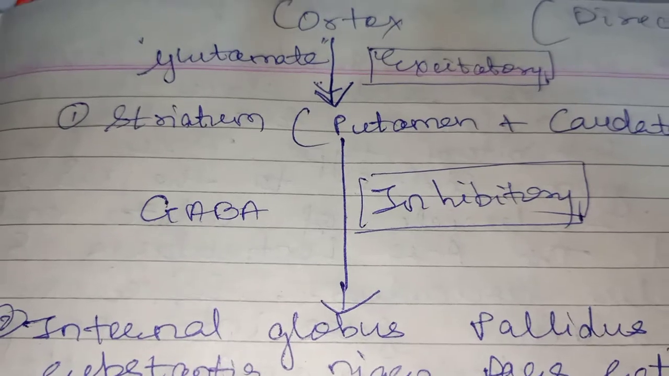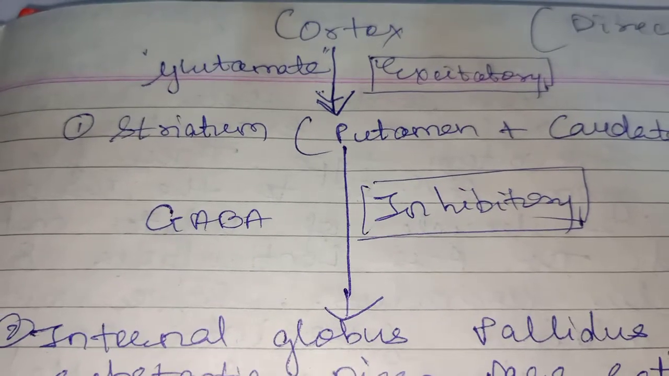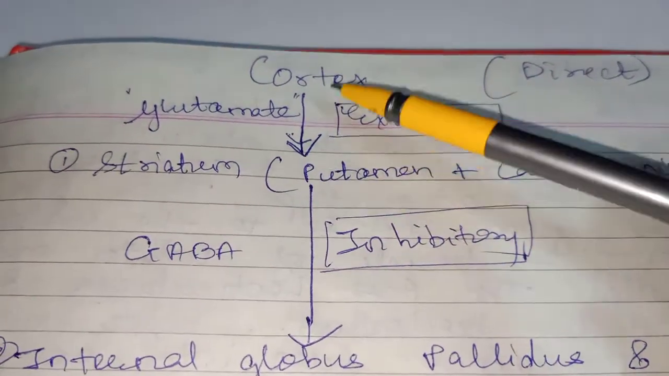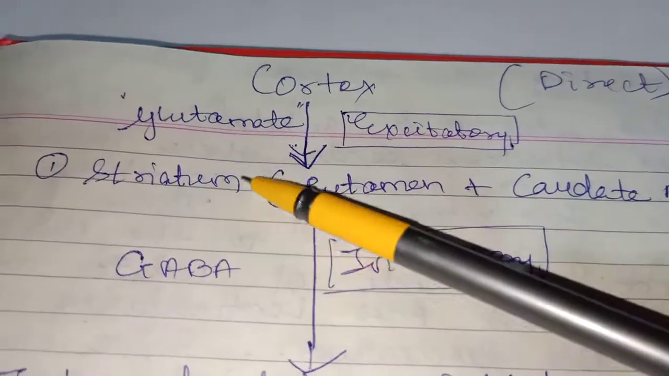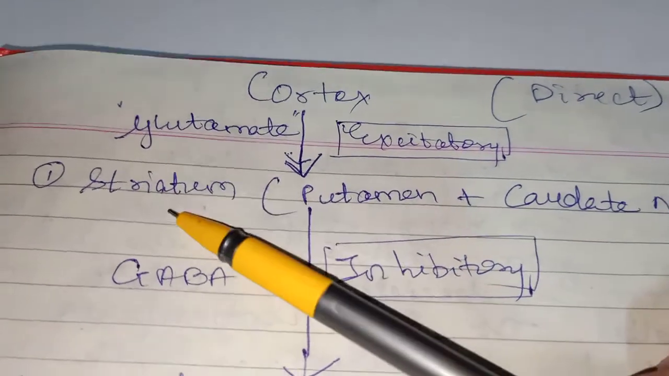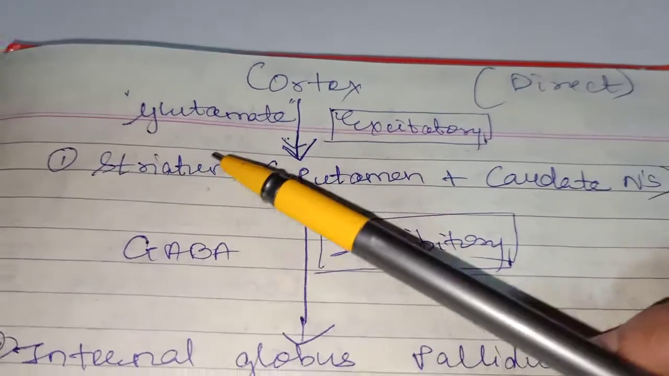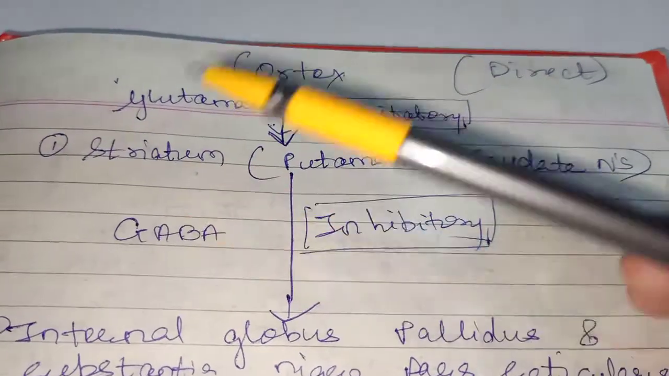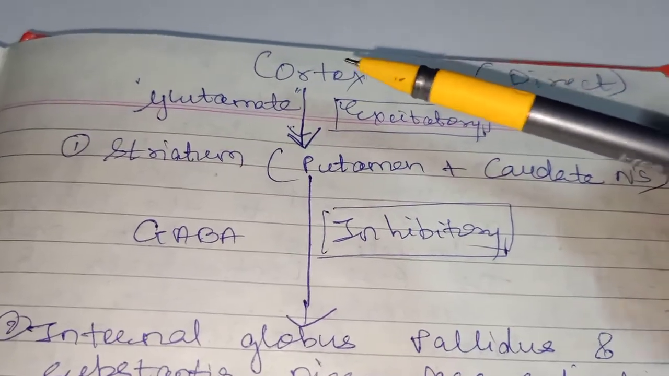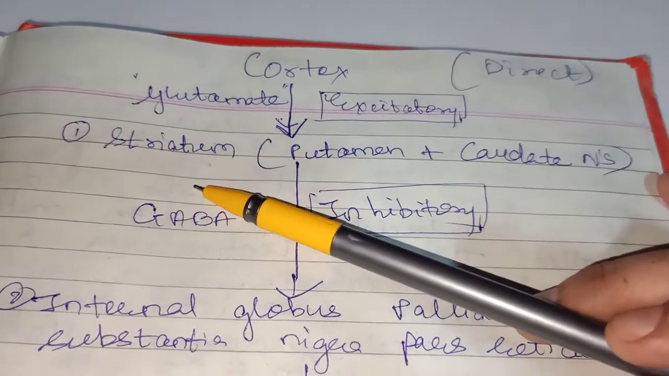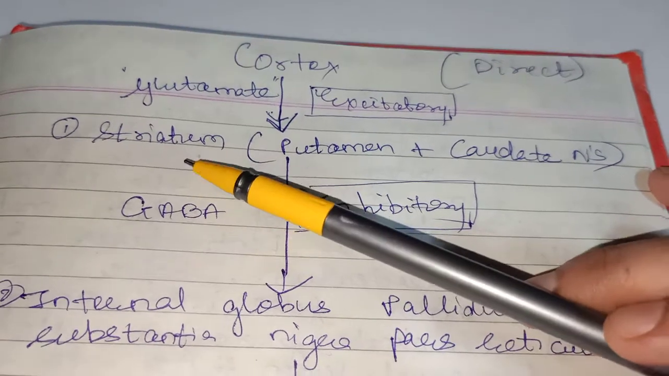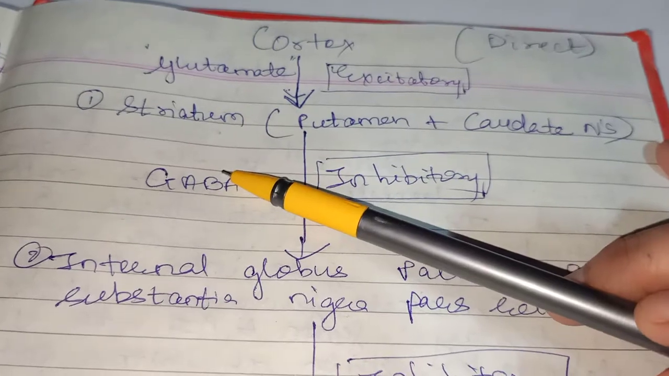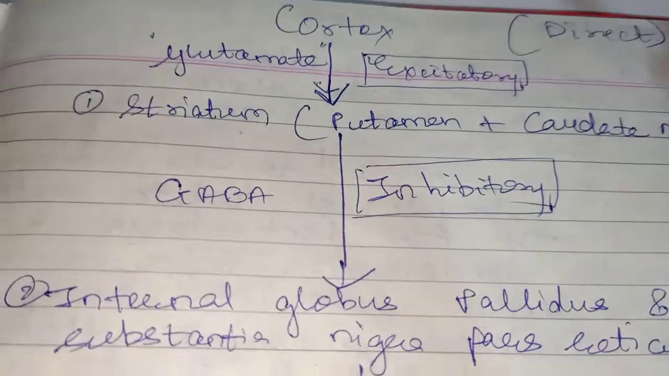These neurons which are activated in the striatum are inhibitory neurons. Now, the signals coming from the cortex will excite the striatum, but in the striatum there are inhibitory neurons present. So what will happen? The inhibitory neurons are excited. These neurons activated in the striatum are inhibitory neurons which use GABA as their main inhibitory neurotransmitter.